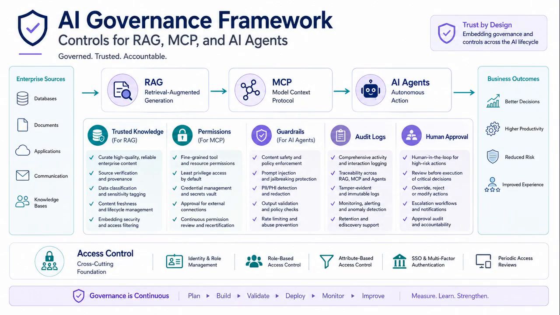Now let's look at security and governance. These systems need strong controls. RAG needs trusted and updated knowledge sources. MCP needs permissions, tool limits, and audit logs. Agents need guardrails, review steps, and clear boundaries. Sensitive actions should require human approval. Access should follow the user's permissions. More capability means more responsibility.